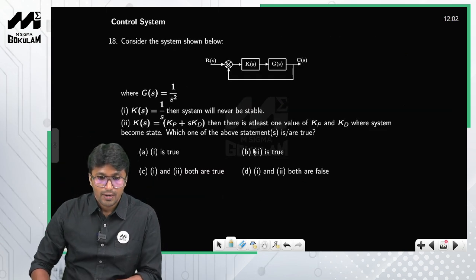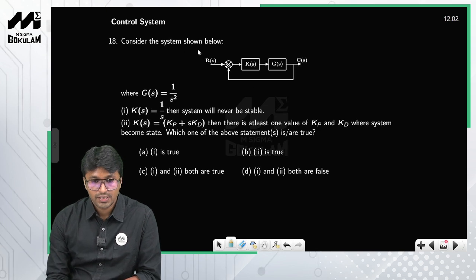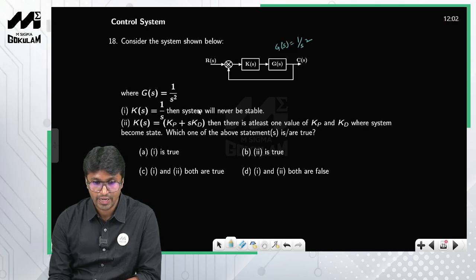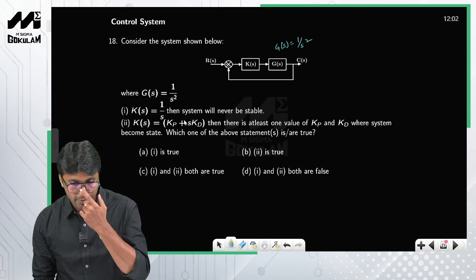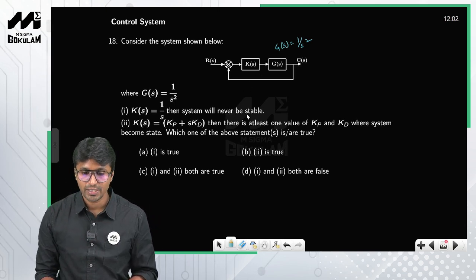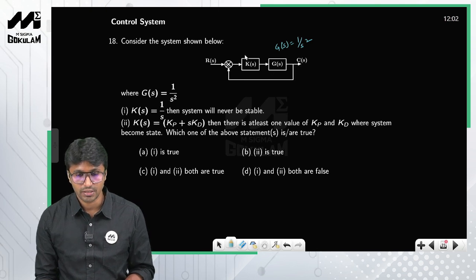Now consider the system shown below. Okay, so a system is given to you and G of s, the plant, is 1 by s square, and K of s is nothing but your controller. Okay, this is nothing but your integral controller. Now if I place an integral controller in the feed forward path, what is the statement that he has given? The system will never be stable, right? So okay, let us use this one.